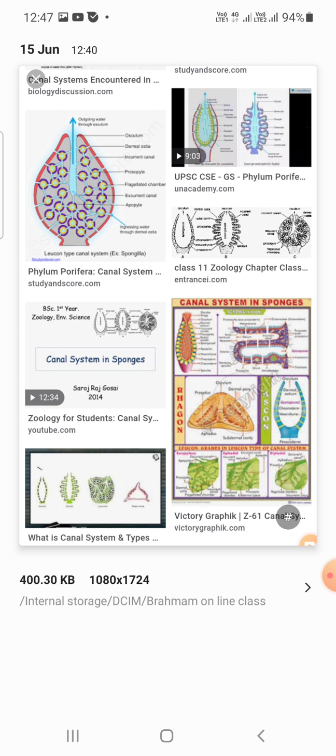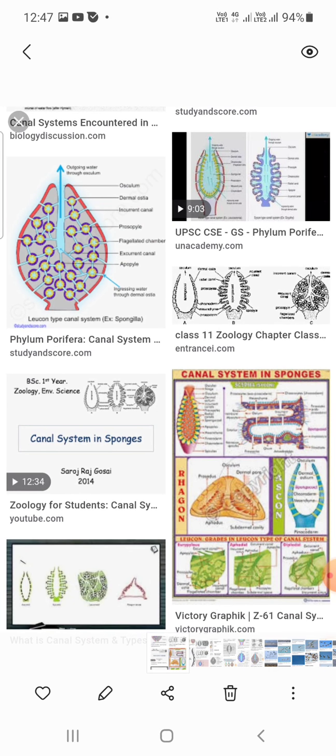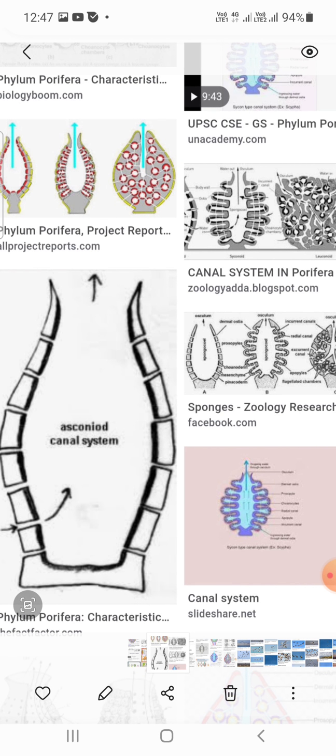Asconoid, leuconoid and syconoid types. These three types of canals you see here in this slide, dear students. Here the canal systems appear. The asconoid, leuconoid and syconoid. Here I am expanding this slide, the asconoid system.